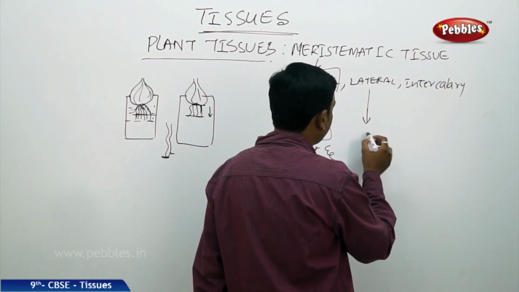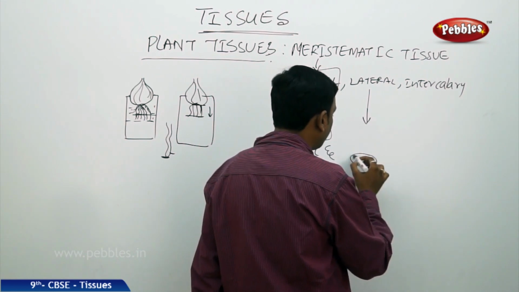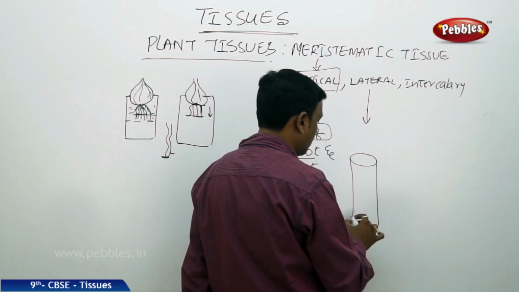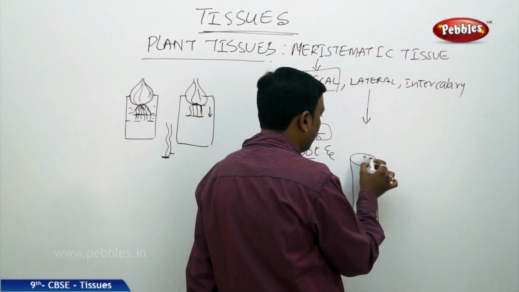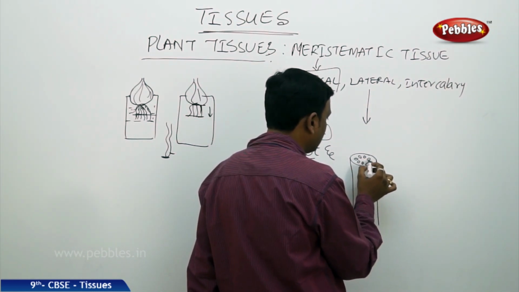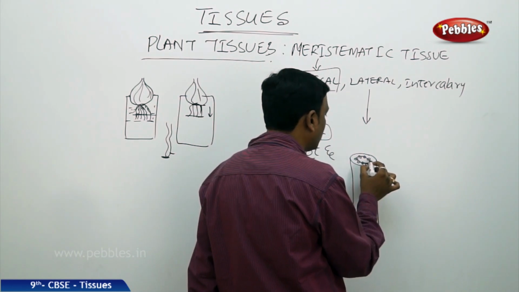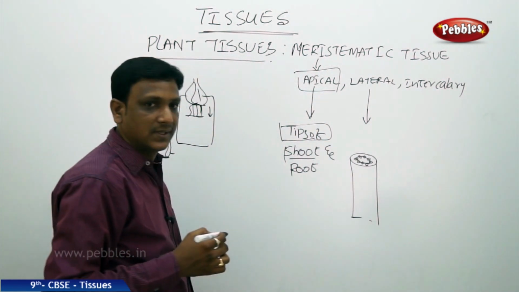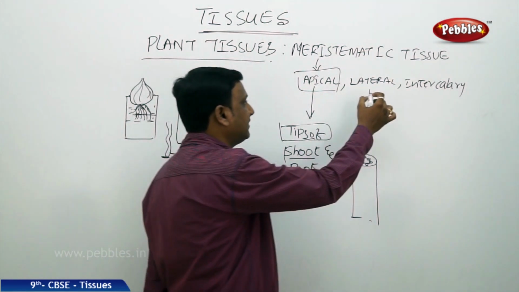cambium part. So what is this cambium part? If you see the cross section of a stem, you will find certain structures called vascular bundles. At this point, it forms a ring called cambium. So in the cambium, this lateral meristem is found.